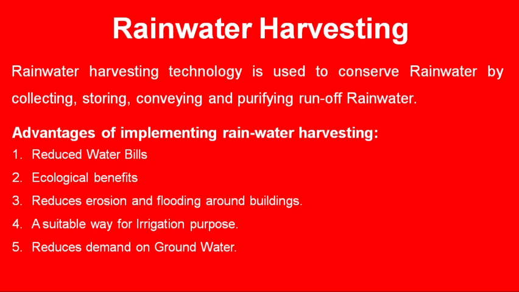aquifers. Another advantage of rainwater harvesting is that it can provide ecological benefits such as recharge of groundwater aquifers, controlling soil erosion, helping in maintaining a good green cover on the land surface, etc. It also helps in reducing the erosion of soil, and it can also control the flooded conditions around the buildings and cities. It's a suitable way for irrigation purposes. The harvested rainwater can be used for irrigation.